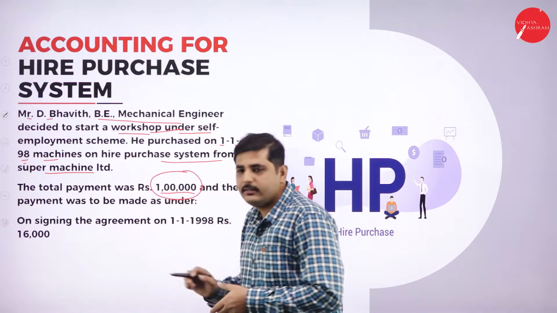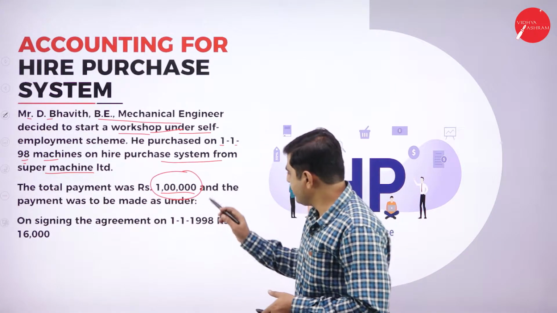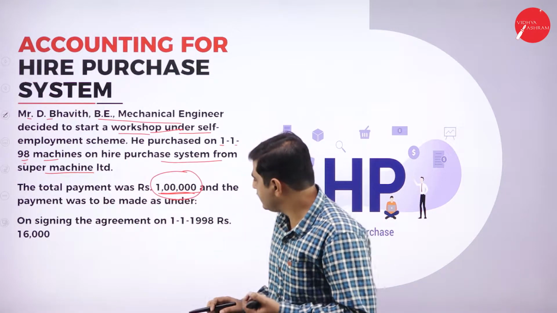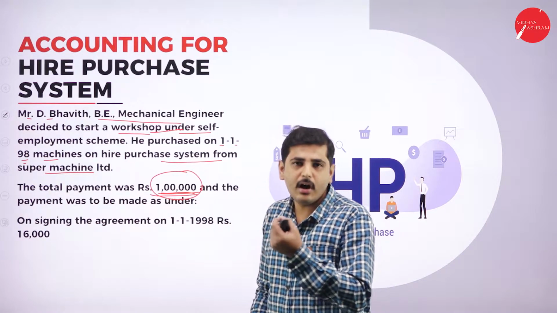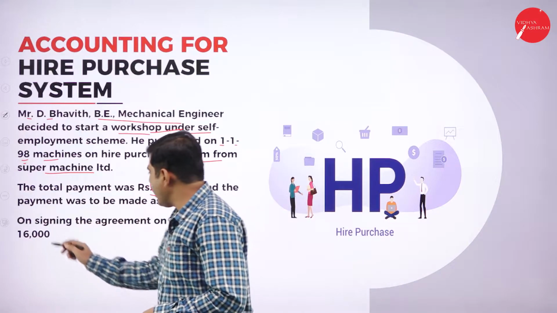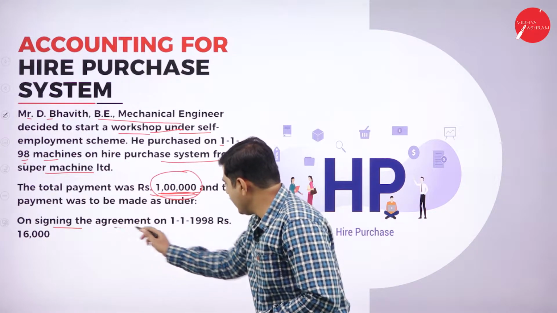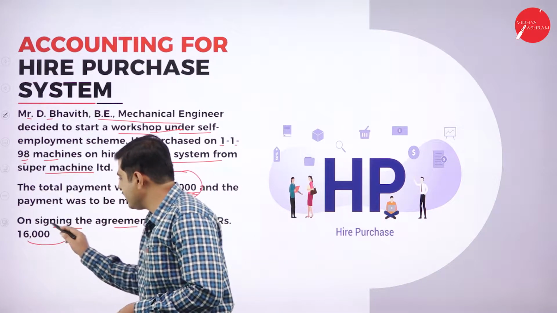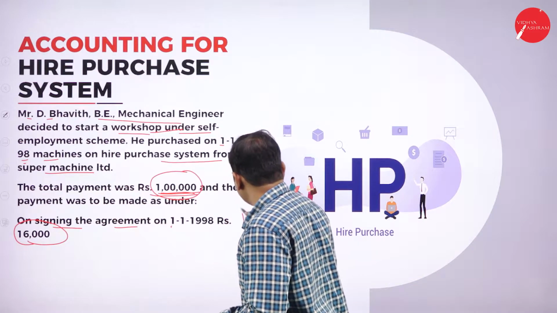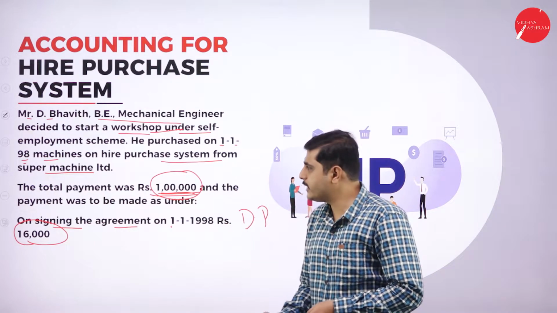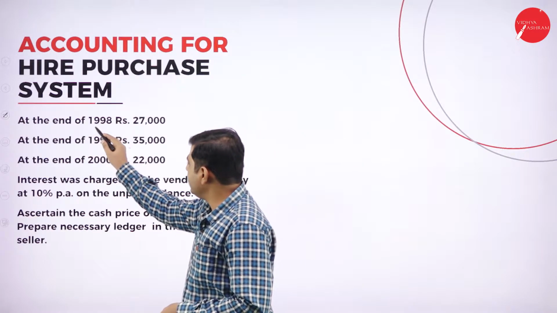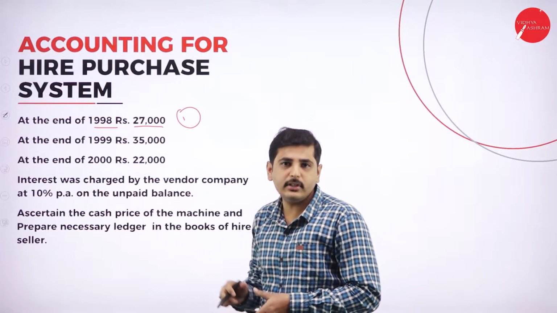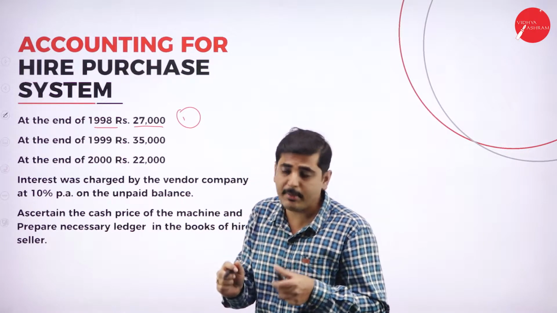If you get this type of problem in the exam, please remember, total payment does not mean the actual price of the machine. It is the total amount including all the installments. Now on signing the agreement on 1/1/1998, he has to pay 16,000 rupees. That is the down payment. So the down payment is 16,000. And next, at the end of 1998, that is the end of the first year, he is paying 27,000 rupees. This amount is inclusive of interest, please remember in your mind.